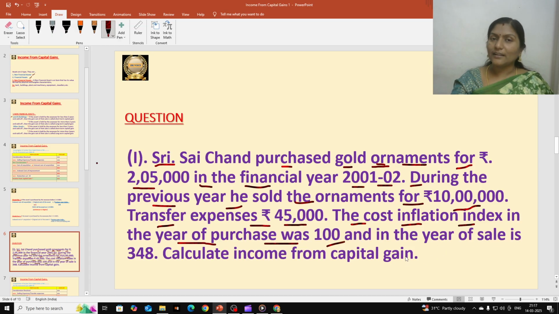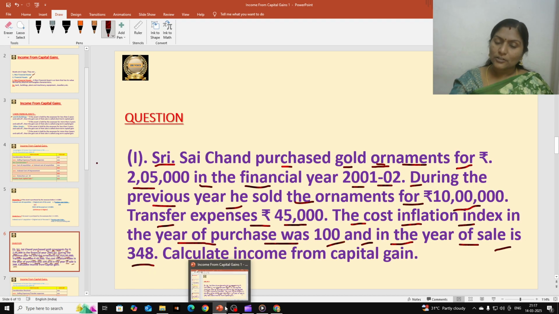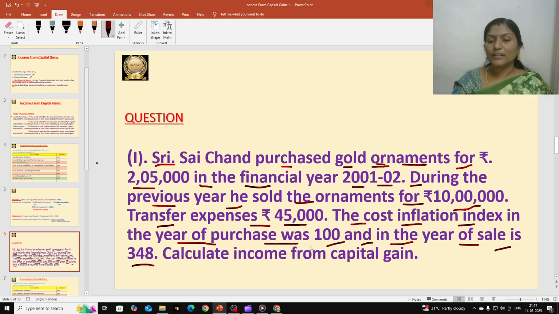We need that for the calculation of indexed cost of acquisition, and I will tell you where we need it in the formula. And in the year of sale, when he sold during the previous year, the index number is 348. So the previous year number is 348 and the purchasing year index number is 100.